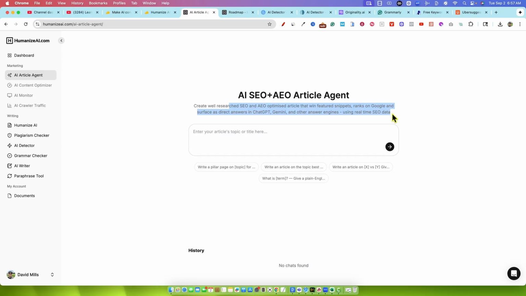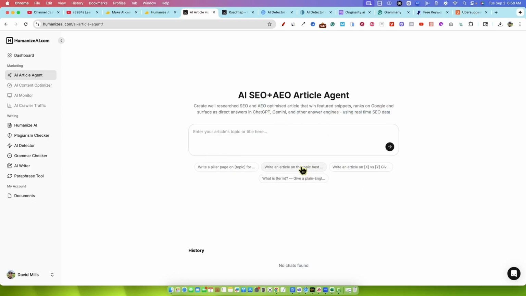If you're going to post a website in 2025, you're going to hope that it gets crawled and ends up in tools like Perplexity and ChatGPT and so forth, so that you could rank highly and get suggested, right? To me, it's just kind of a redundancy in my opinion. But nonetheless, we are going to get these articles that are optimized, that can win featured snippets, rank on Google, and surface as direct answers in ChatGPT, Gemini, and others. That's exactly what I was kind of thinking that was.